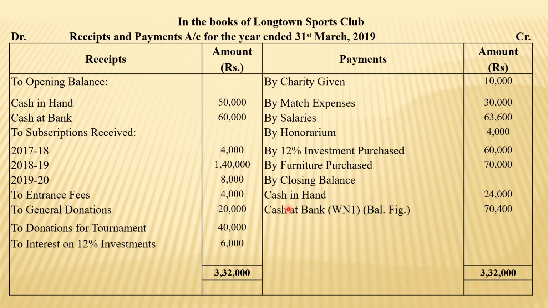And for a missing figure, sometimes the opening cash balance is missing, at that time the payment side will be more. First we add the payment side and deduct all the receipts except the opening cash balance, then you can get that opening cash balance. It is just the reverse way: when we are finding the closing one, we add this side and subtract this side, then the balancing figure is the closing cash balance. So if the opening balance is missing, we add this side and deduct the receipt side, so that will be the balance here.